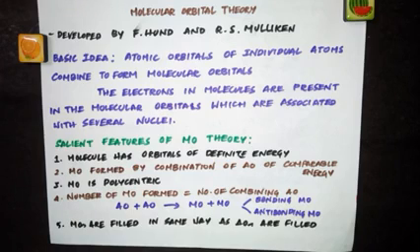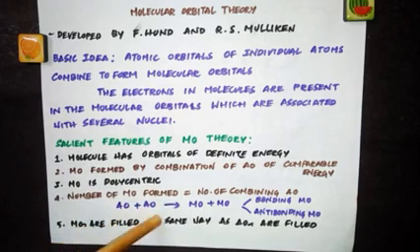If three atomic orbitals combine, which means 3 from one atom and 3 atomic orbitals from another atom, you will end up with 6 molecular orbitals.